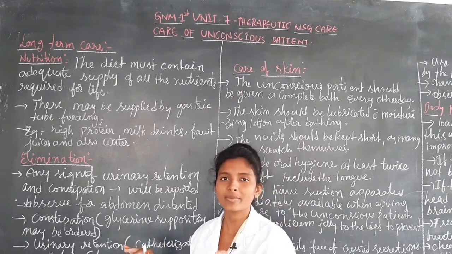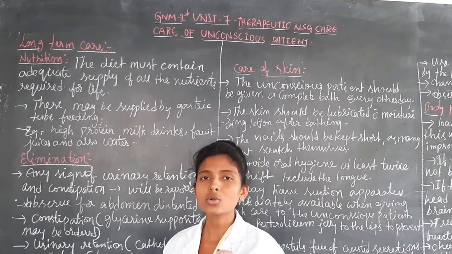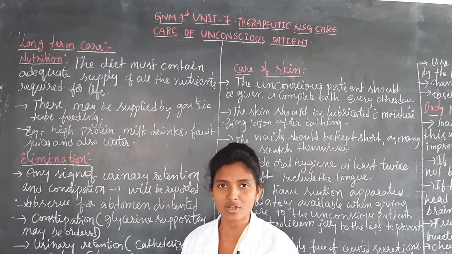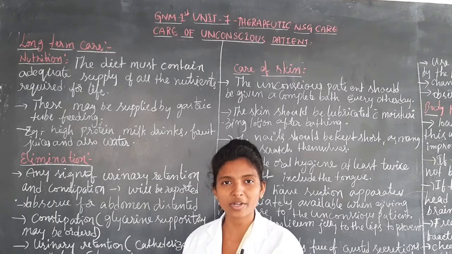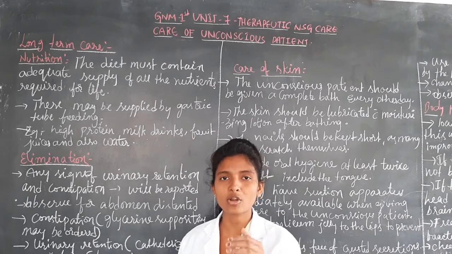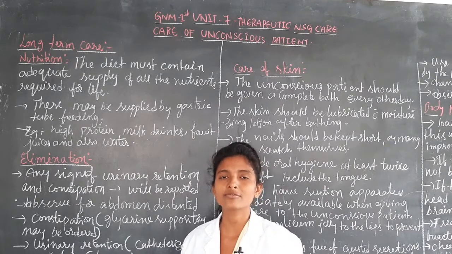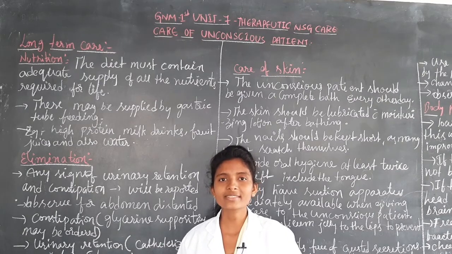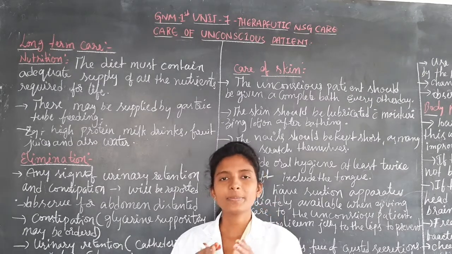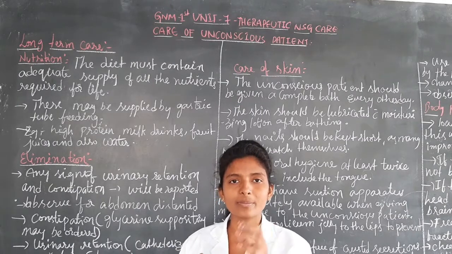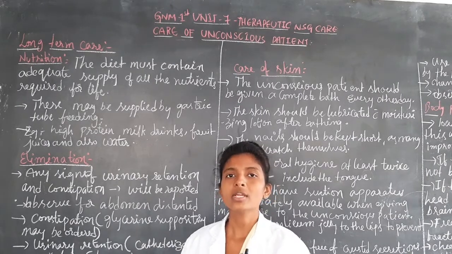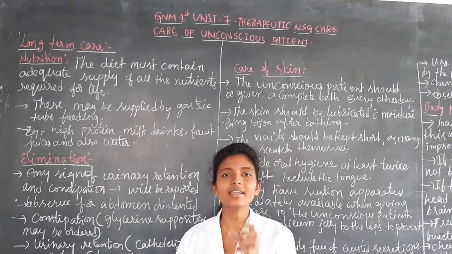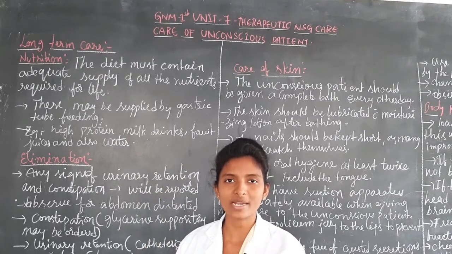For example, due to urinary retention, the patient may have abdomen distension, painfulness in the abdomen, and difficulty. To prevent those things, the nurse can provide without a physician order: she can keep the hot water bag on the abdomen of the patient so that the patient can pass urine. And next, if the patient is not able to pass urine by applying the hot water bag, they can administer intravenous normal saline.